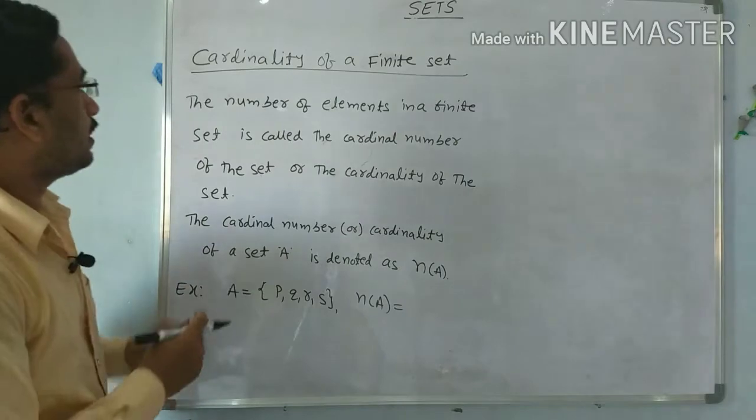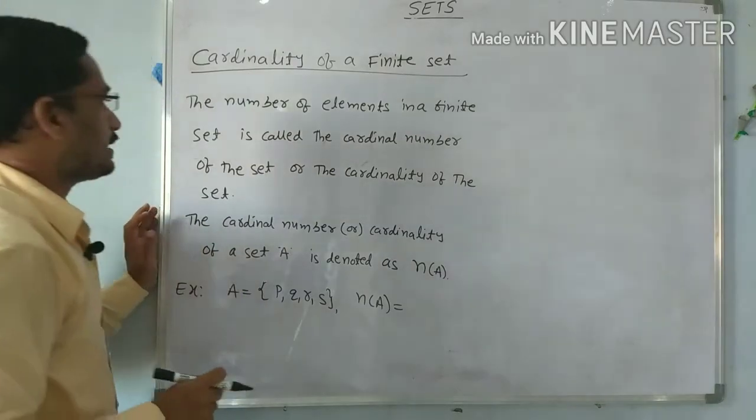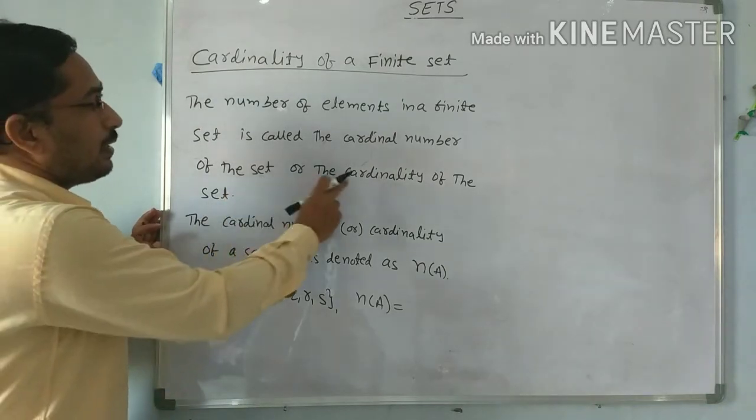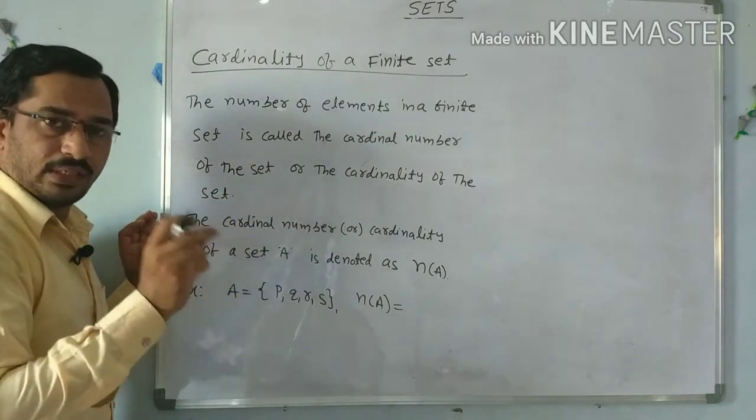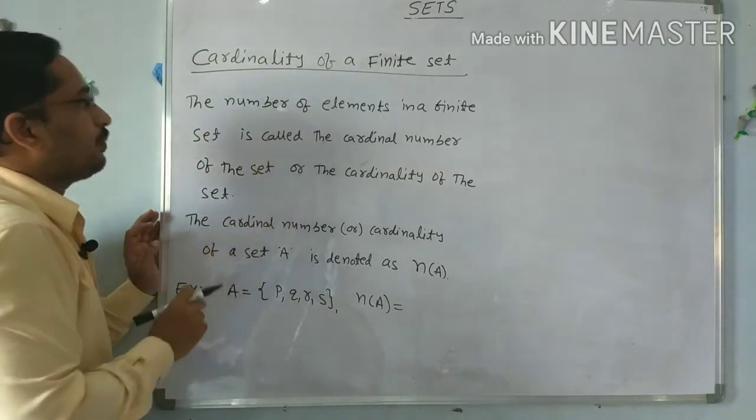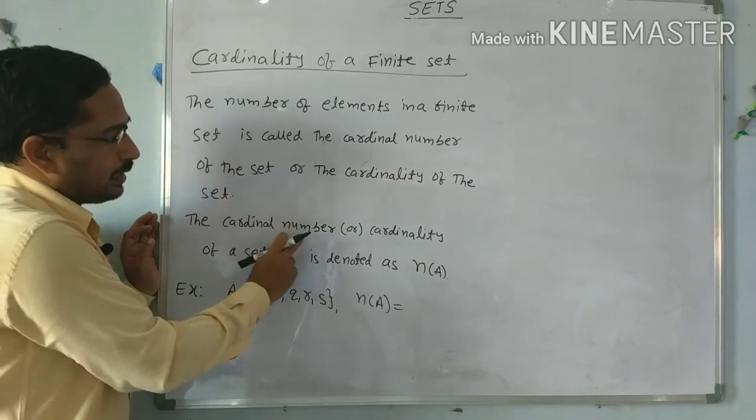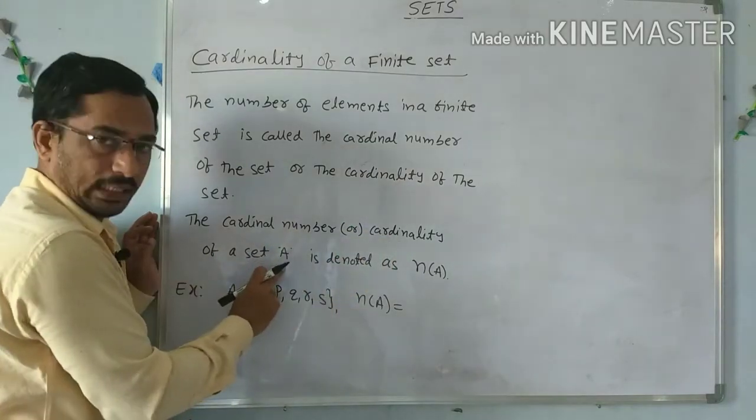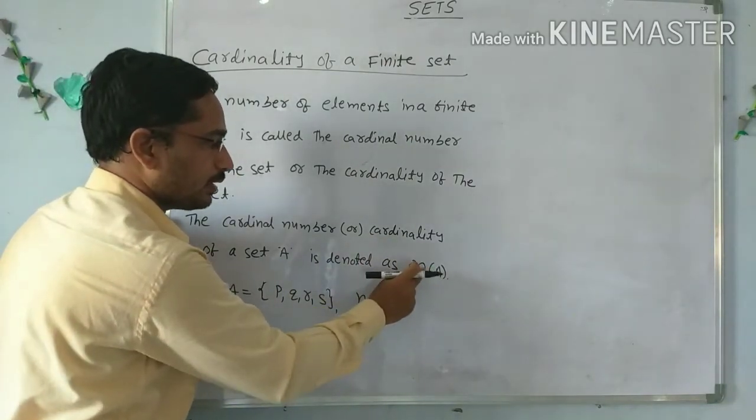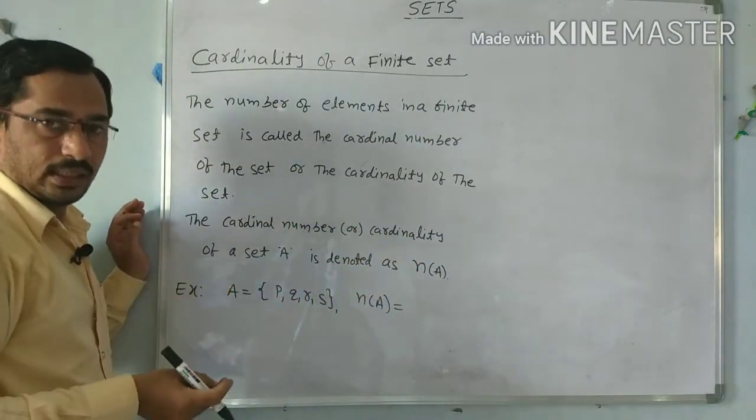Now, cardinality of a finite set. The number of elements in a finite set is called the cardinal number or cardinality of the set. The cardinal number or cardinality of a set A is denoted by n(A), where n means the number of elements in set A. So the number of elements in a finite set is called its cardinality.